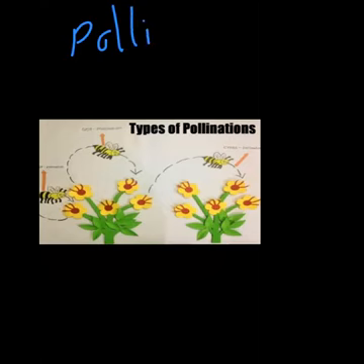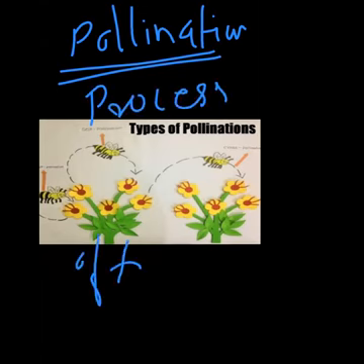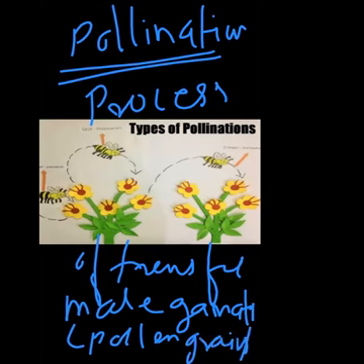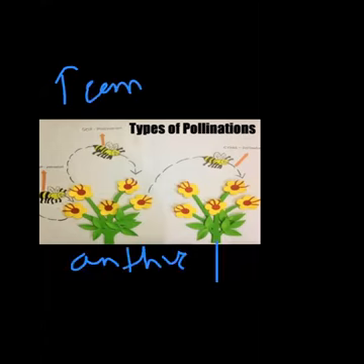First of all, pollination is the process of transfer of male gametes, that is pollen grains, from anther to stigma.